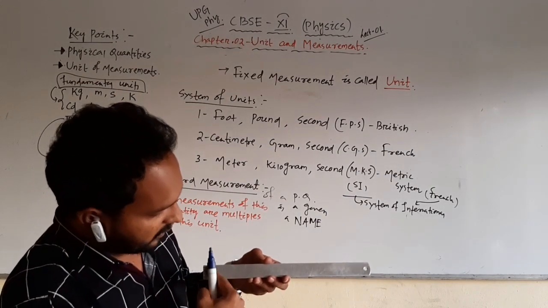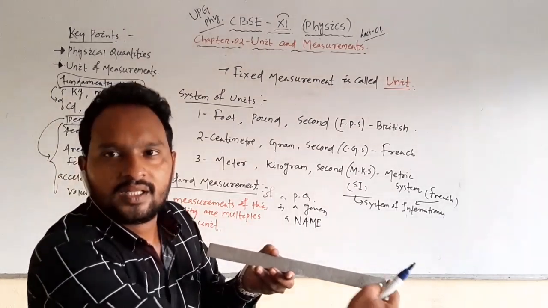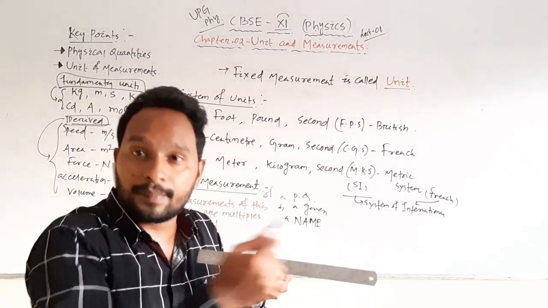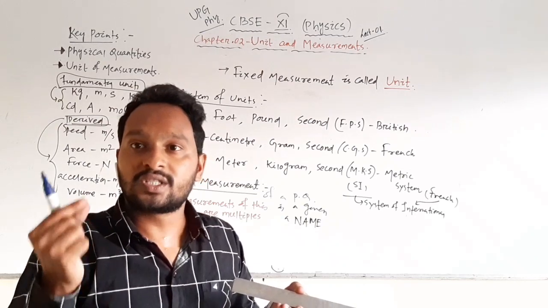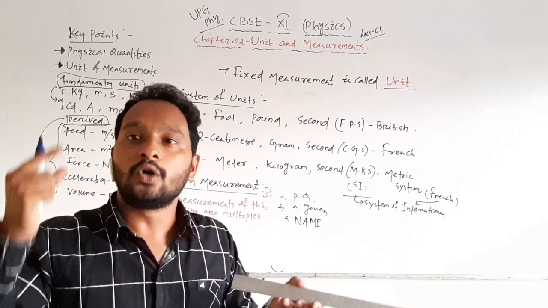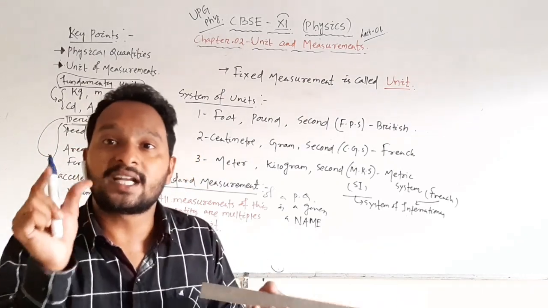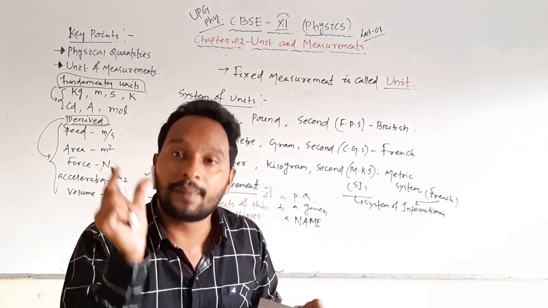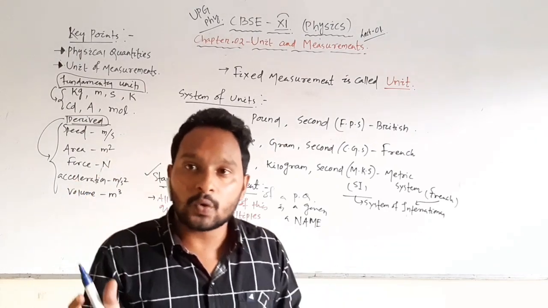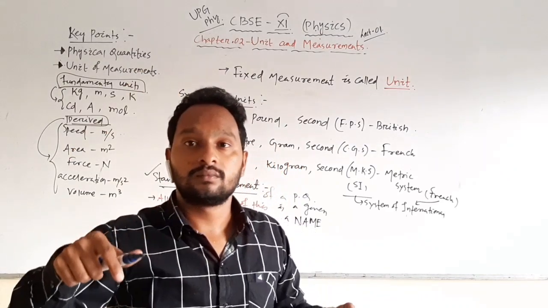Suppose the French people said this is so many centimeters, 12, 13, whatever. The length is 12 centimeter, and the length is 5 inch. So it is different. That is 5 inch and 12 centimeter. So you understood the phenomenon. The length is a physical quantity, an attribute of this material, but it may be 5, it may be 10, it may be 12. This depends upon what type of units we are going to use.